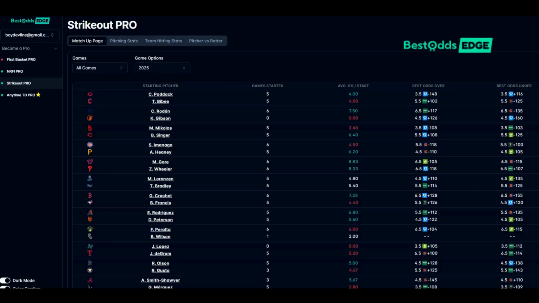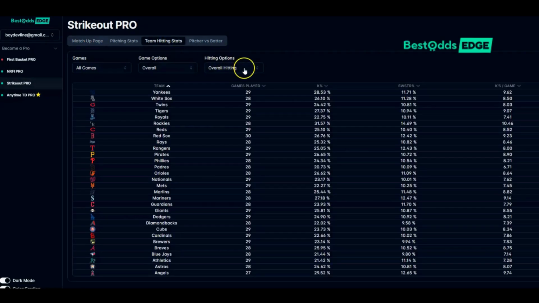I like to break down the MLB bets in sections and components and alternative markets, and this Strikeout Pro is one of the tools with the best odds that you can get in a bundle situation, and you can actually get an idea of their average Ks. Well, okay, so Gore here has got 8.83 average Ks, but is he going up against a team in Philadelphia that is struggling or doing really, really well against left-handed pitchers? You can actually get that stat information here and pull it up to their overall hitting, their K percentages.